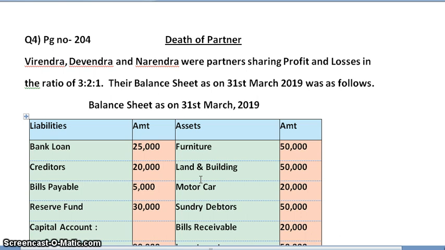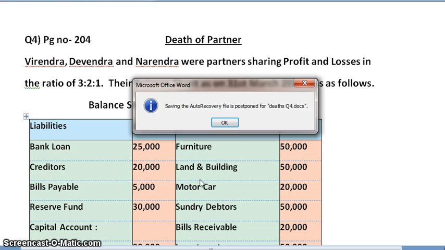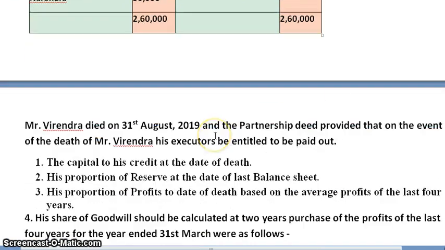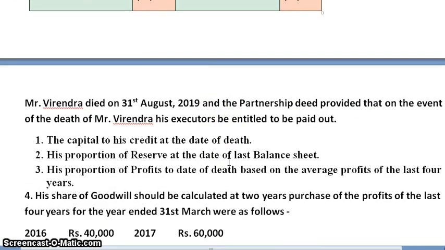Virendra, Devendra and Narendra were partners sharing profit and loss in the ratio of 3:2:1. Their balance sheet as on 31st March 2019 was as follows. Then the balance sheet is given. Mr. Virendra died on 31st August 2019 and the partnership deed provided that in the event of the death of Mr. Virendra, his executors be entitled to be paid out.